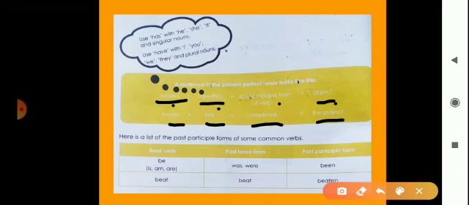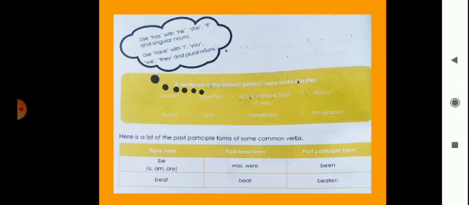Now beat, past tense form beat, and past participle form beaten. Then teach is the base verb, the past tense is taught, and the past participle form is taught.